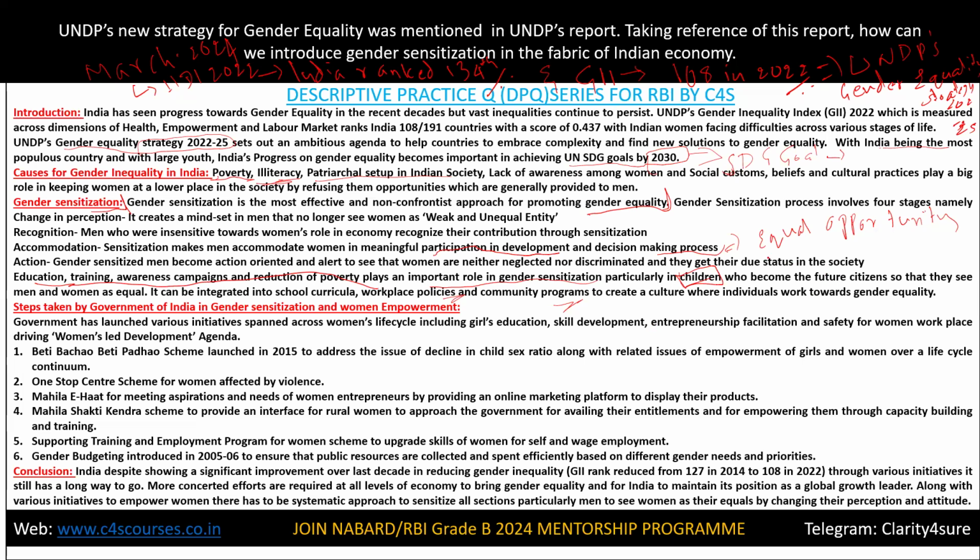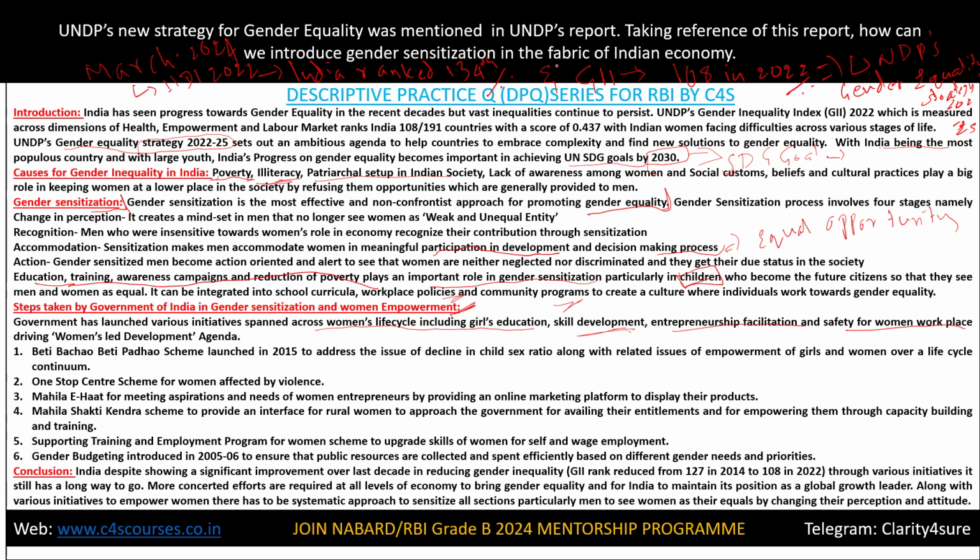You had to cover the gender equality part, what are the causes, and then gender sensitization, and lastly, you have to give a few steps taken by the Government of India in gender sensitization and women empowerment. Clear? The government has launched various initiatives spanning women's life cycle, including girls' education, skill development, entrepreneurship facilitation, and safety for women at the workplace, driving the women-led development agenda.